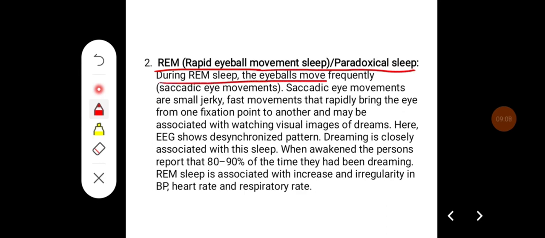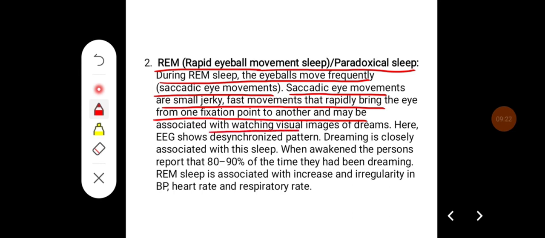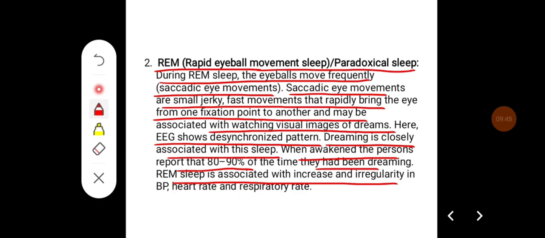During REM sleep, the eyeballs move frequently with saccadic eye movements. Saccadic eye movements are small jerky fast movements that rapidly bring the eyes from one fixation point to another and may be associated with watching visual images of a dream. Here EEG shows a desynchronized pattern. Dreaming is closely associated with this sleep. When awakened, the person reports that 80 to 90% of the time they had been dreaming. REM sleep is associated with increase and irregularity in blood pressure, heart rate, and respiratory rate.